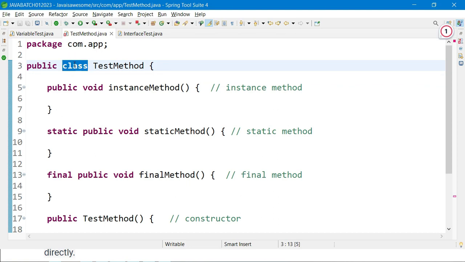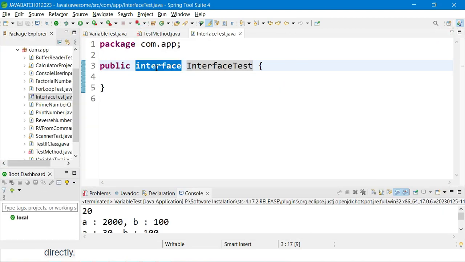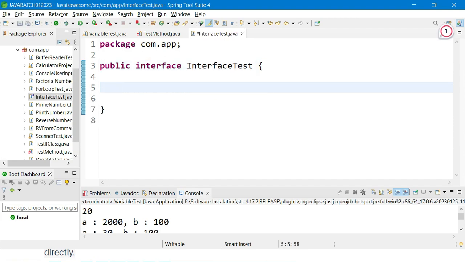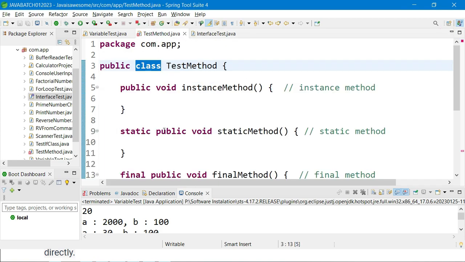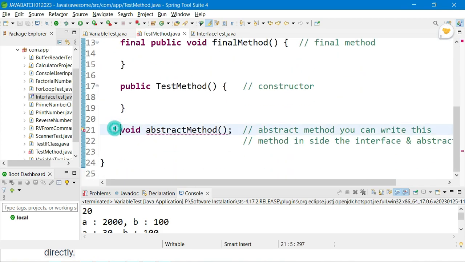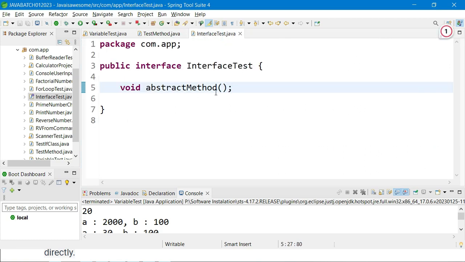This is called class, this is called interface. So both have a difference. Inside this, if you put those methods, it will work, it will not give any error. But if you write this method inside a normal class, then you get an issue. So only abstract methods we can write in an interface or abstract class. You can write abstract here also.